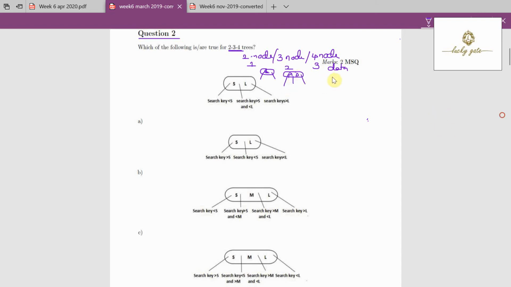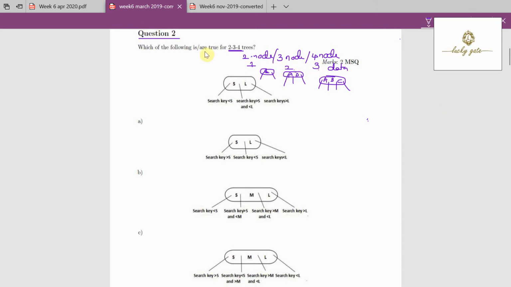If it is a 4 node, there should be 3 data elements like A, B, C and 4 links. That's why we call them 2, 3, 4 trees. It means every node is a 2 node, 3 node or 4 node and holds 1, 2 or 3 data elements respectively.